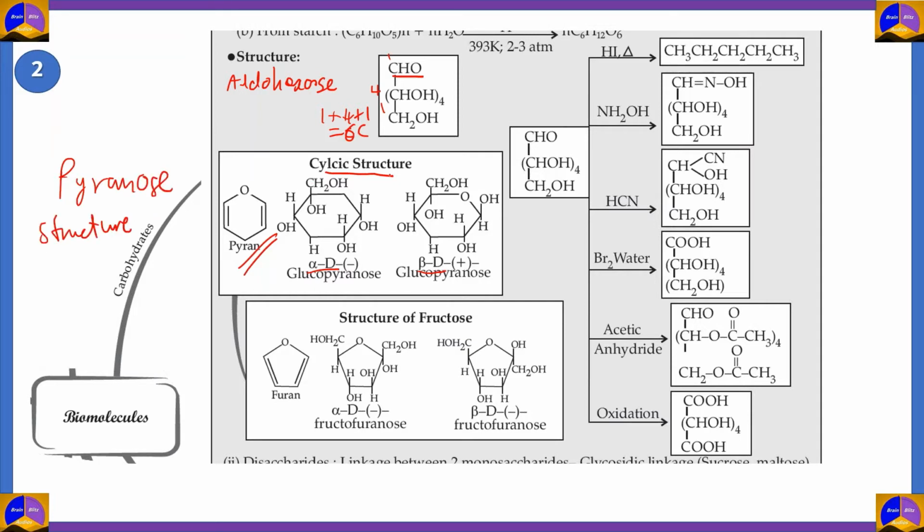So you can call alpha D glucose alpha D glucopyranose, and beta D glucose beta D glucopyranose.